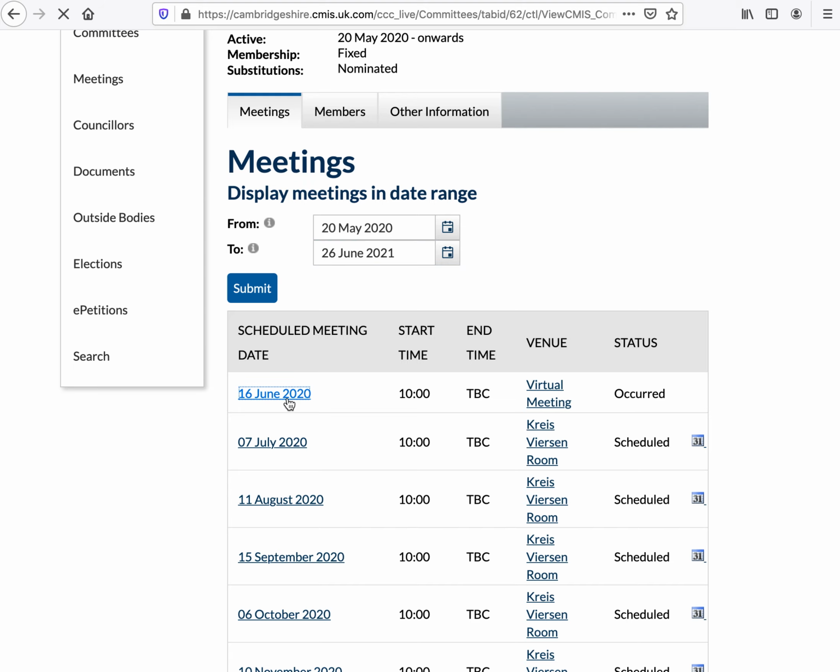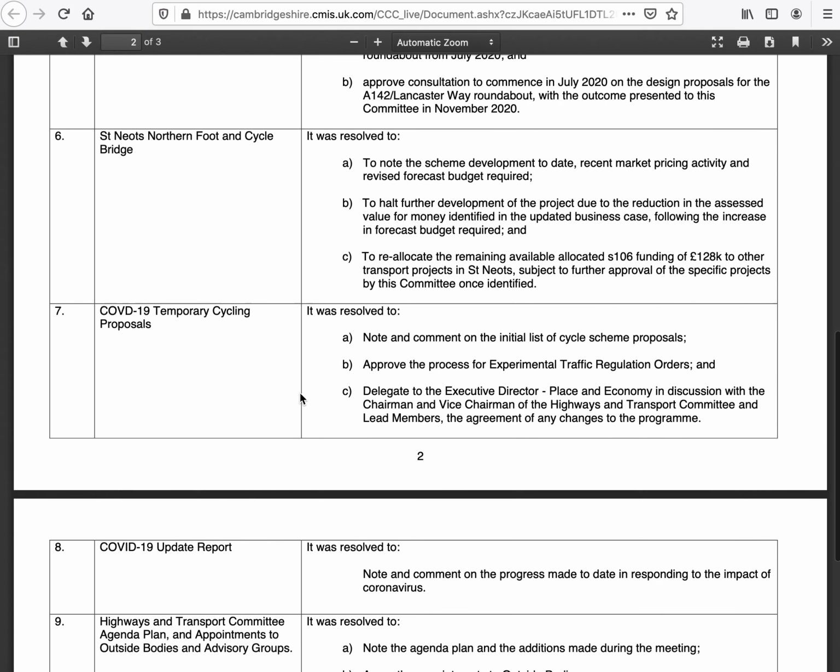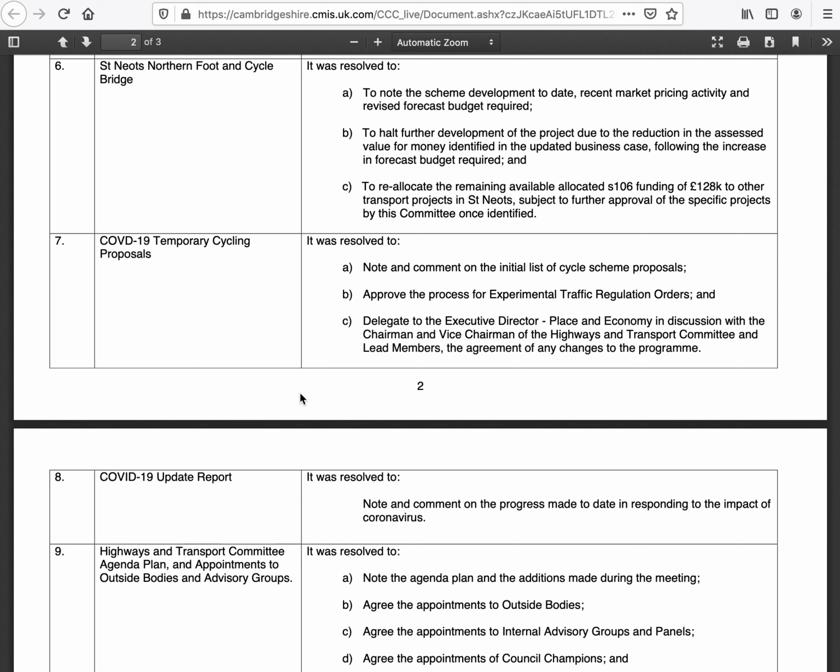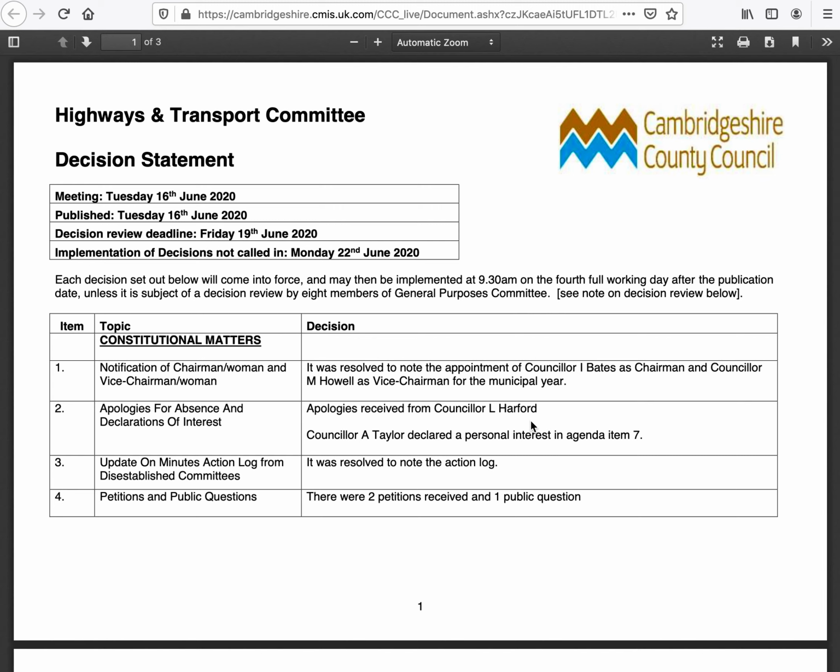And actually, if we click through to the details of what's been decided, according to this decision summary, well, it's been reported widely that the councils have actually approved these changes. They didn't, according to this, approve the proposals put before them. They merely noted and commented on them. They approved a process for experimental traffic regulation orders, and they delegated to an officer and their chair and vice chair the ability to agree changes to the programme. But there's nothing there that says they actually agreed the proposals before them, which is interesting.